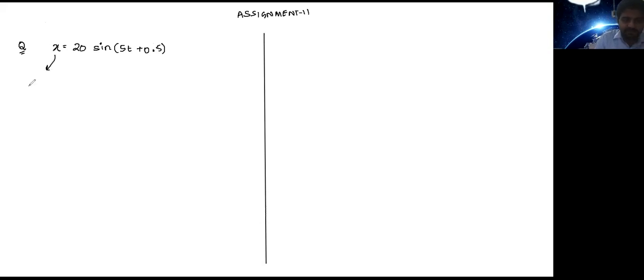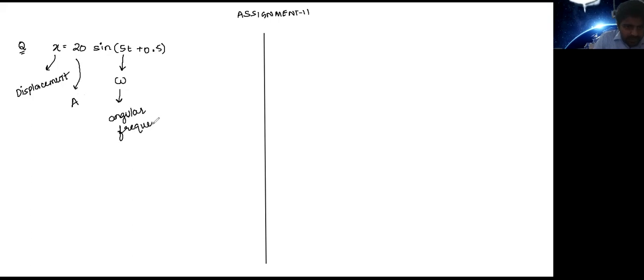x is displacement. Okay, good. 20 is amplitude, A. All right. What is this? That's omega. What does omega mean? Angular frequency. Very good. Omega is angular frequency.